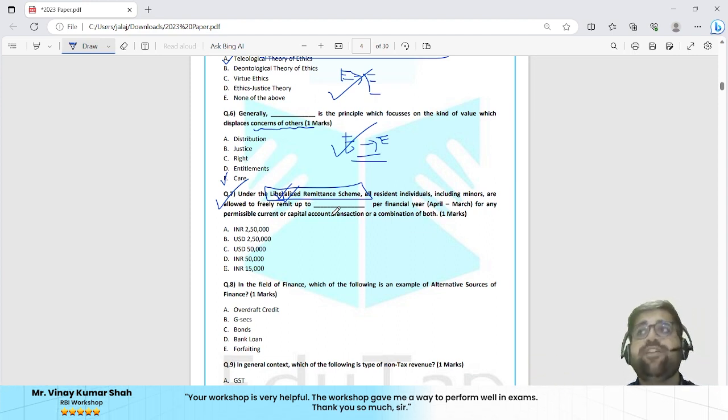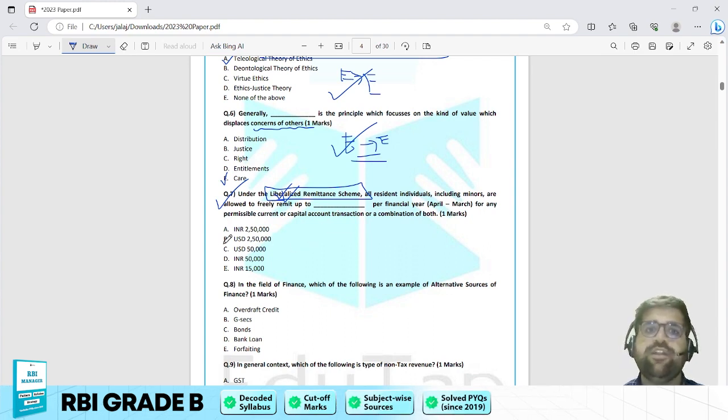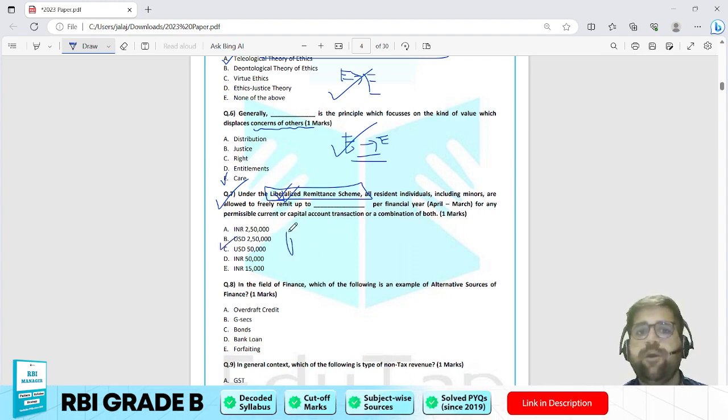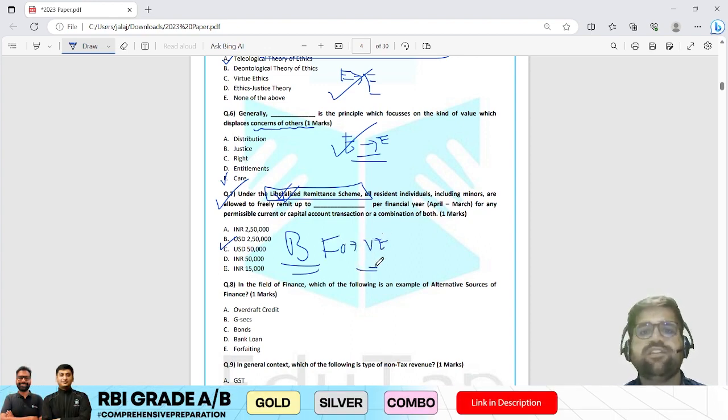Will it be 2,50,000 rupees or will it be $2,50,000? It will be 2,50,000 USD. So answer will be option B. Again, this chapter is your forex. Okay, again a very easy question because we have covered this multiple times.